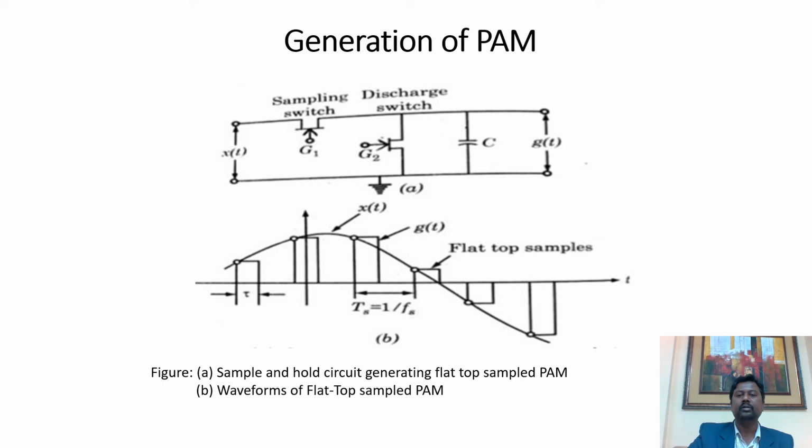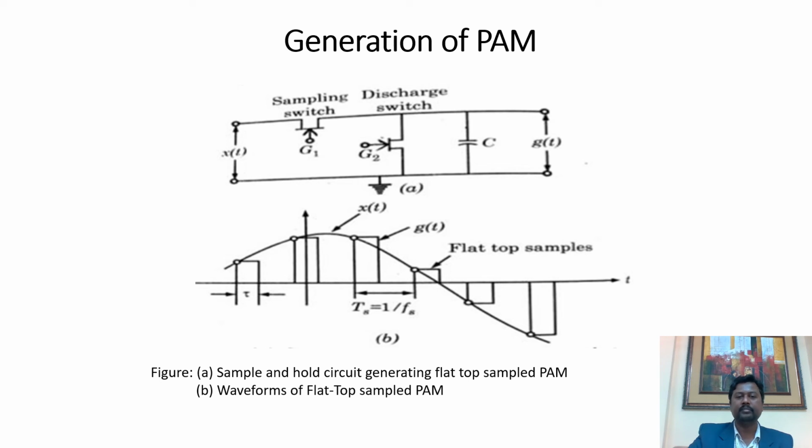Okay, so when the discharge switch is switched on, the capacitor starts to discharge, and the discharge current flows through the discharge switch towards the ground, and the capacitor voltage will drop down to zero value. So in this way you will have the fast pulse.